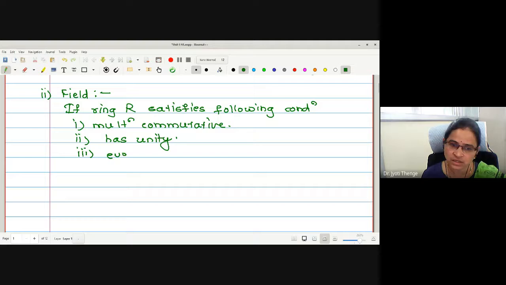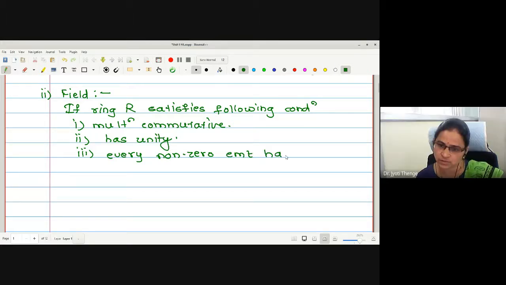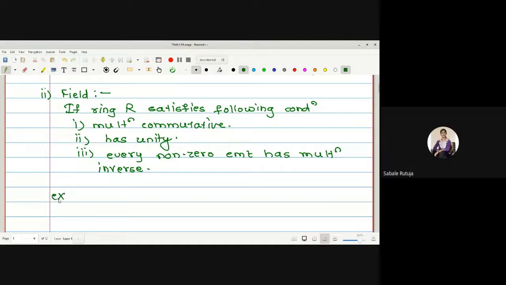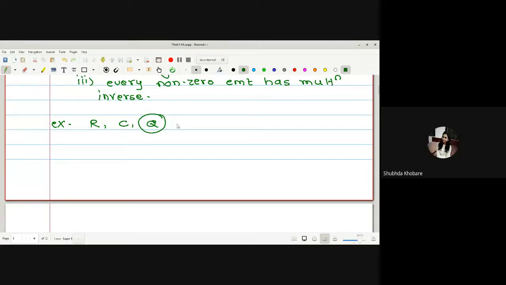And last, every non-zero element has a multiplicative inverse. Can anyone tell me examples of a field then? R, C: the set of all real numbers, the set of all complex numbers, the set of all rational numbers. The set of rational numbers is the smallest infinite field, right?